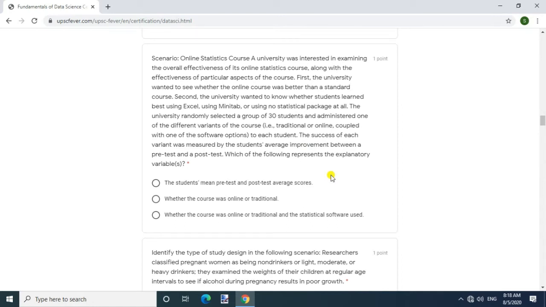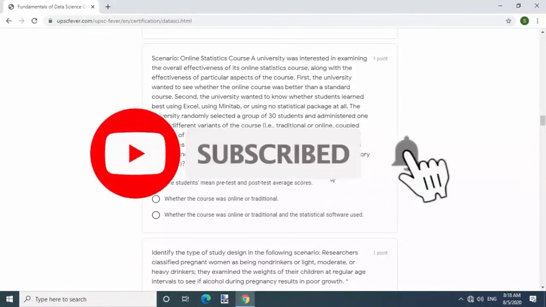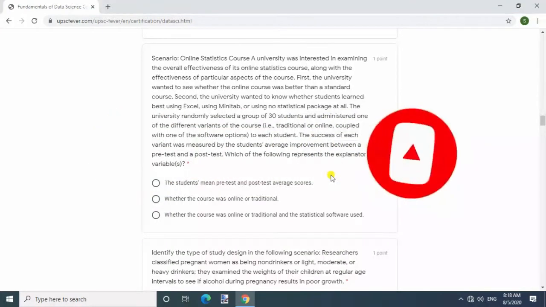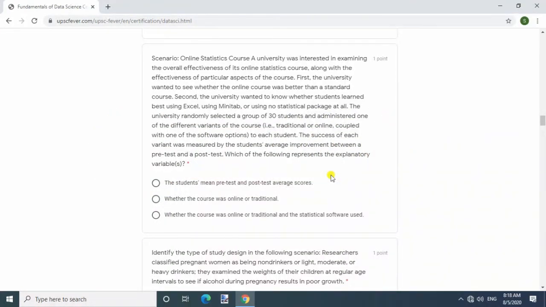First, the university wanted to see whether the online course was better than a standard course. Second, the university wanted to know whether students learned best using Excel, using Minitab, or using no statistical package at all. The university randomly selected a group of 30 students and administered one of the different variants of the course, i.e., traditional or online, coupled with one of the software options to each student.